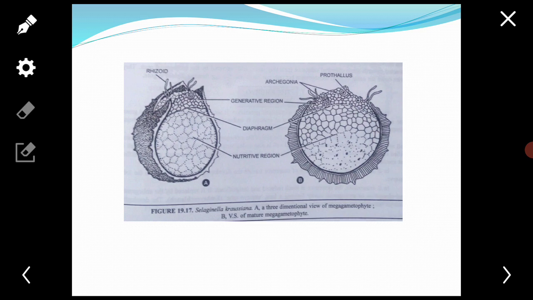Germination. Megaspores start germinating while they are still enclosed in the megasporangium, that is in situ, similar to the microspore, and are shed at various stages of development.